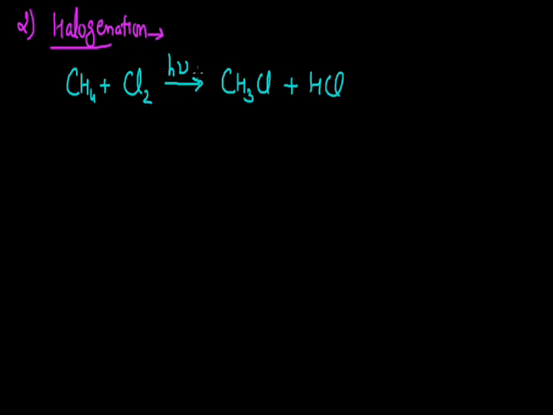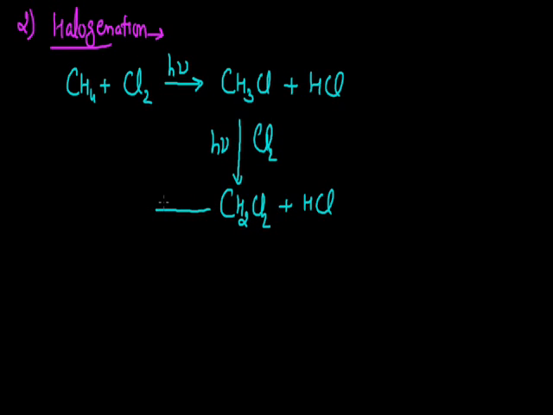When in the presence of diffused light, when these two are made to react, the resultant is chloromethane. Now since this chloromethane again contains hydrogen atoms that can be replaced by a halogen, when we further give the supply of chlorine and the sufficient condition, that is the presence of diffused sunlight, one more hydrogen atom is replaced from here. Formation of dichloromethane occurs. As the by-product, we get a molecule of hydrogen chloride.